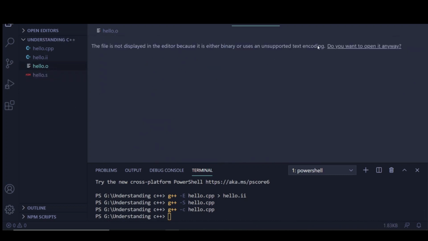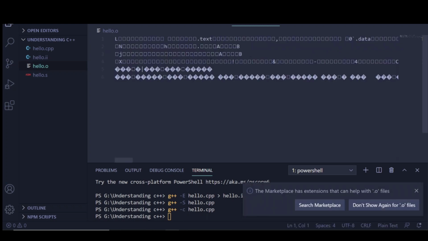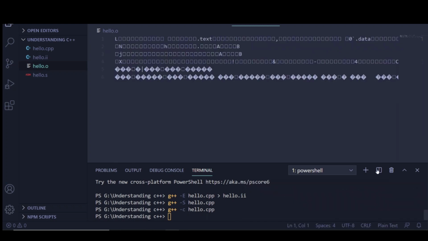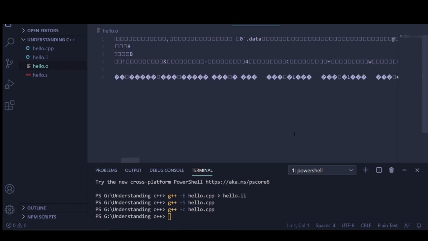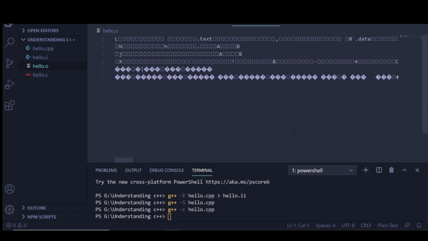So we are not able to see it. Yeah, it is giving some random symbols, because it is entirely in an encoded form. We would have to decode it to read this. It is actually, believe me, in the form of zeros and ones. These are all zeros and ones which a computer will understand.